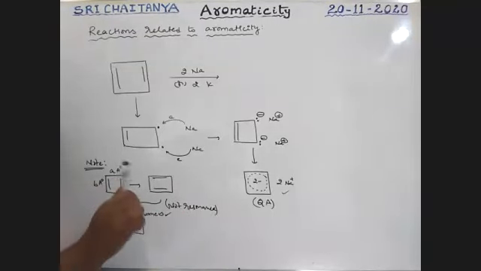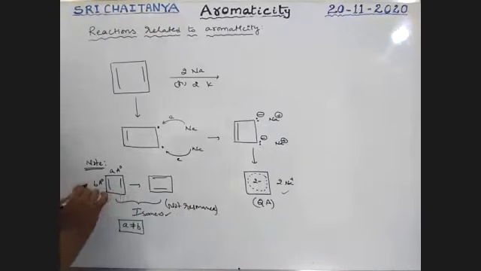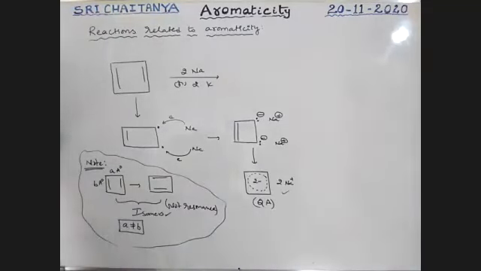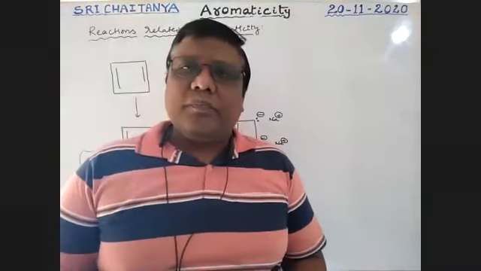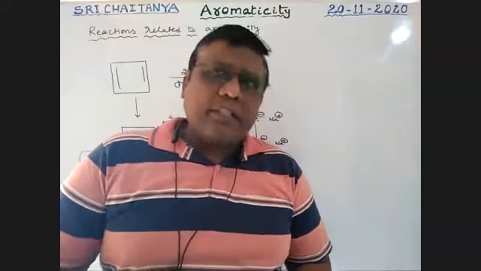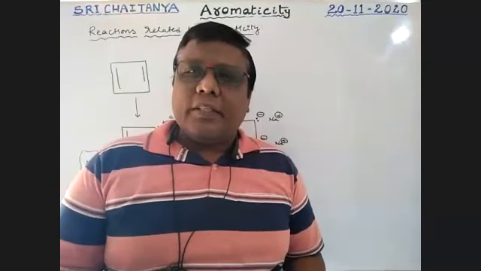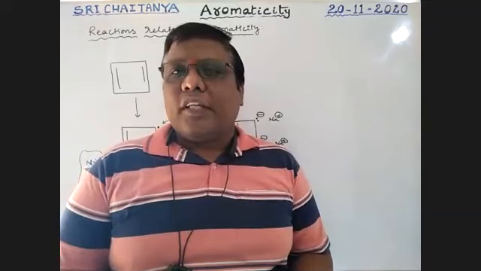Here, bond lengths are not changed because they are not involved in resonance. So the bond lengths A and B are not equal. Please be conscious, this is very, very, very important. Okay, so like this, a number of reactions are possible. Some reactions I will send in your notes, boys. Please try to practice those reactions also.